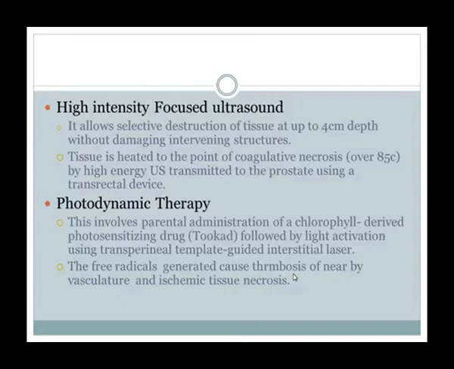Another option is photodynamic therapy. This involves parenteral administration of a chlorophyll derived photosensitizing drug that is called TOOKAD, followed by light activation using a transperineal template guided interstitial laser. The free radicals generated cause thrombosis of nearby vasculature and ischemic tissue necrosis.